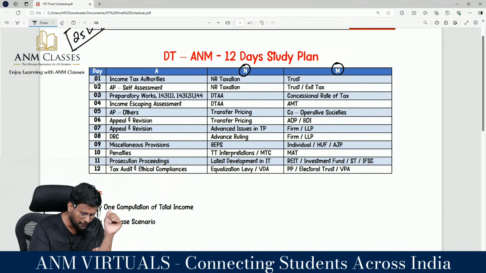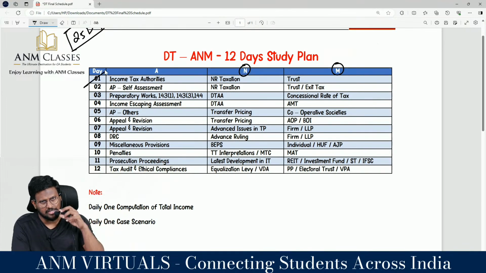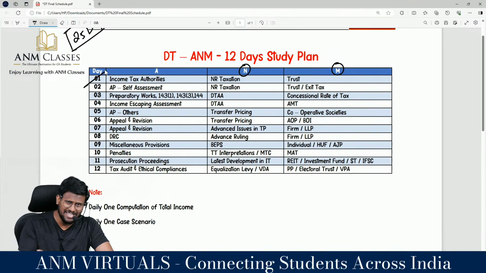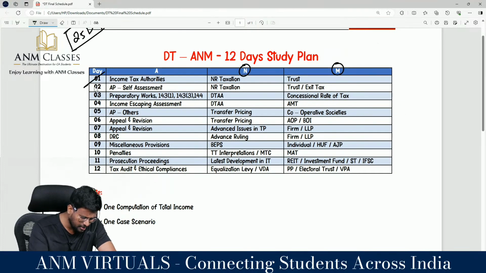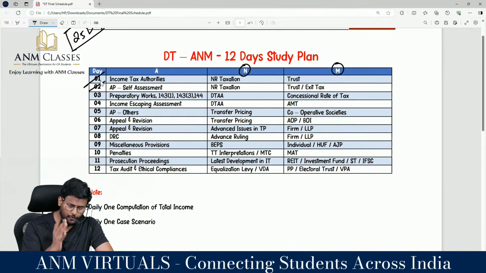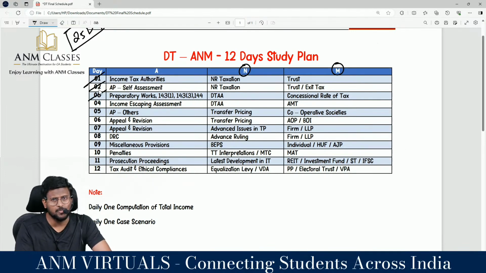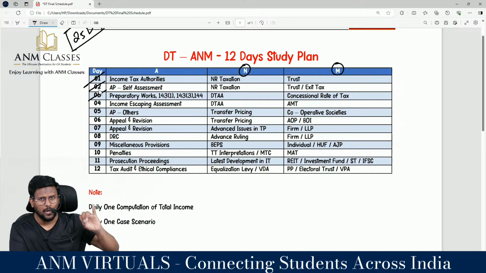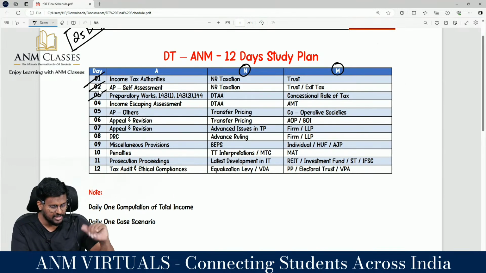With regard to assessment, first do income tax authorities. It is not that important, but to understand the remaining chapters, income tax authorities are important. Then you have to do self-assessment. Many people say that self-assessment is not that important for CA Final and is only relevant for Inter. No. From self-assessment, you will get a lot of questions at Final level. Do that very properly. Then processing of returns by AO, 143(1), 143(3) and 144 is the next day.